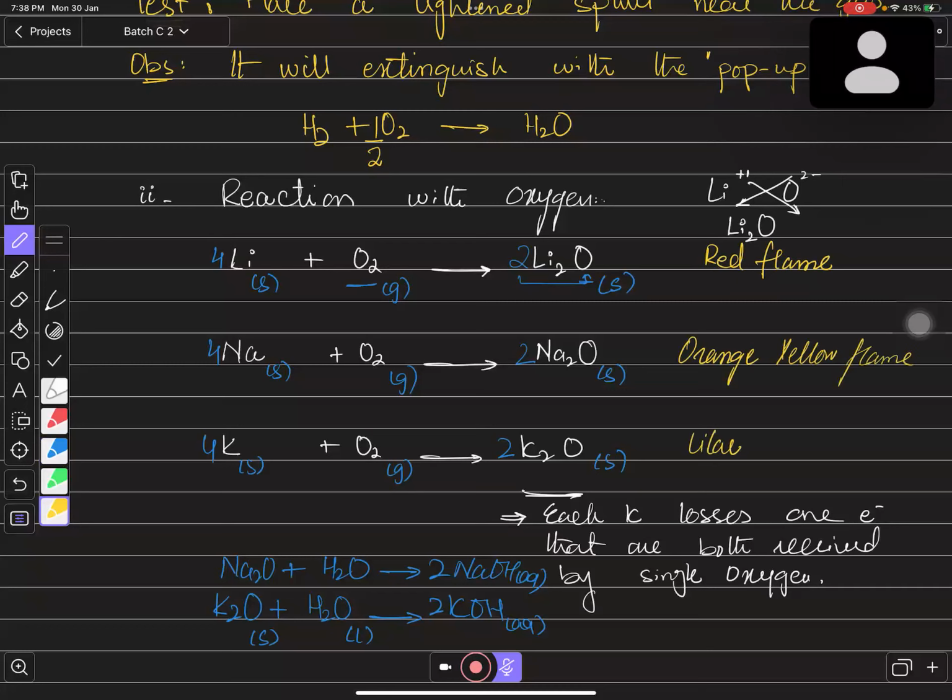And if you talk about potassium, so it is lilac flame, because it is included in your syllabus as a flame test. So it's very important to learn. Definitely, you need to learn this for ATP as well. So अगर आपको याद ही होंगे तो आप लिख सकते हैं यहाँ पर. Okay, ठीक है? Yes, sir.